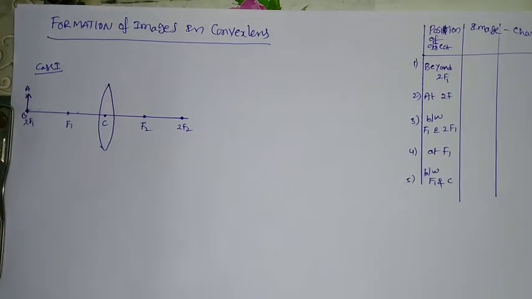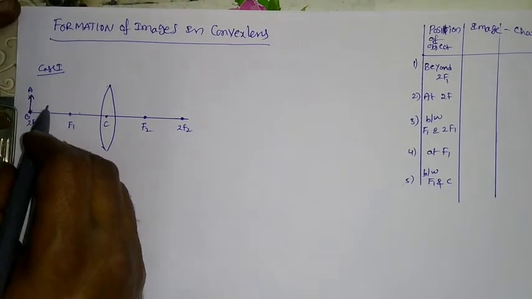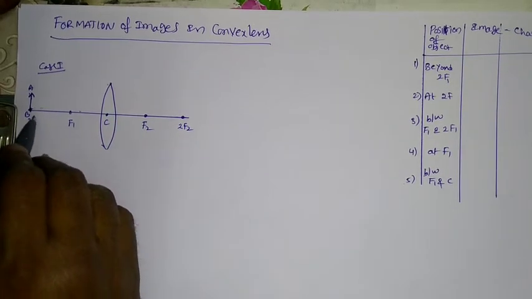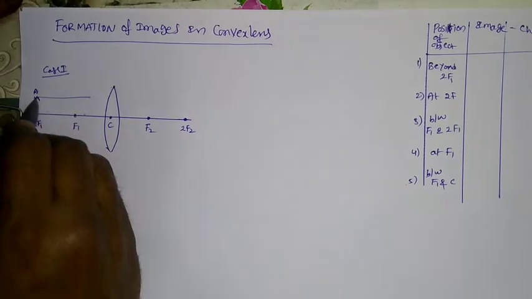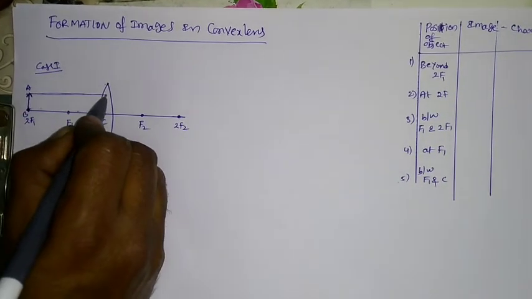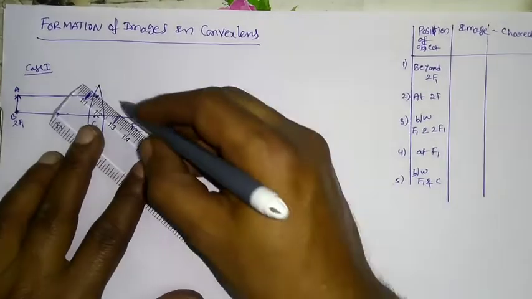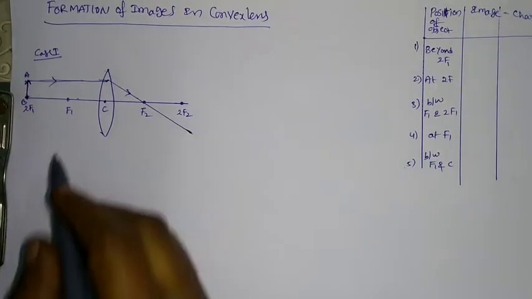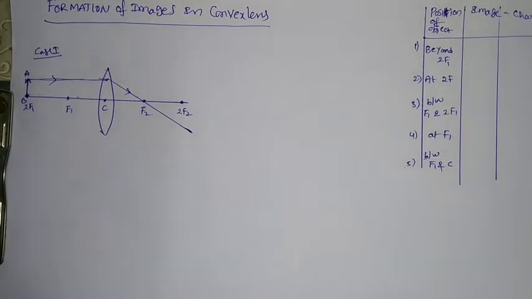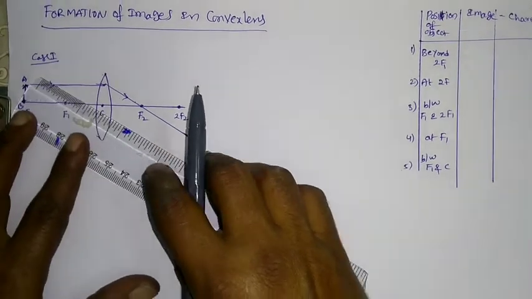For the formation of the images, you have to use at least two rules among the three rules. Now, the first rule, as you know, is that when the light ray is traveling parallel to the principal axis, say this is the light ray, it will pass through the focus f2. So this is passing through the focus. This is the first rule. And now the second rule is the light ray passing through the center of curvature.